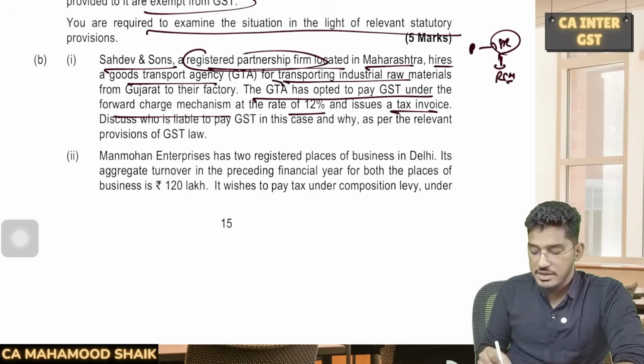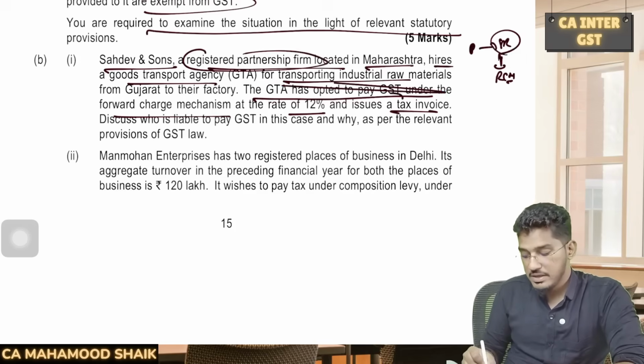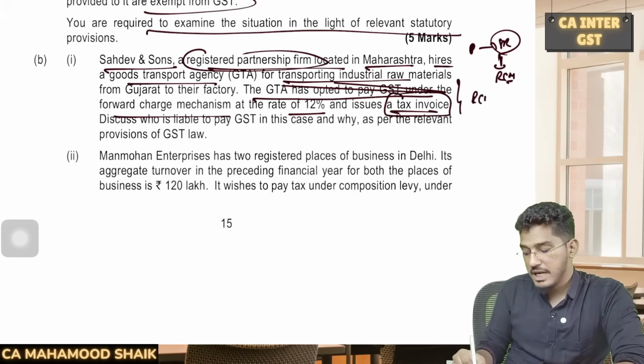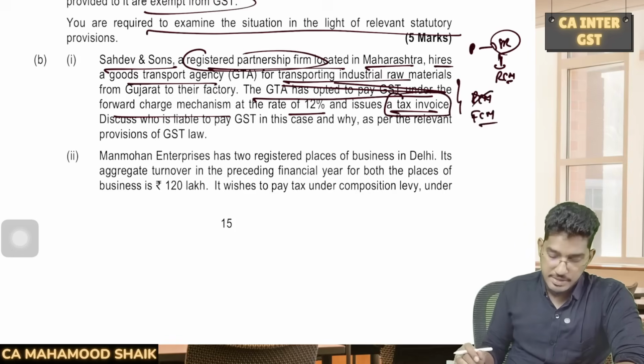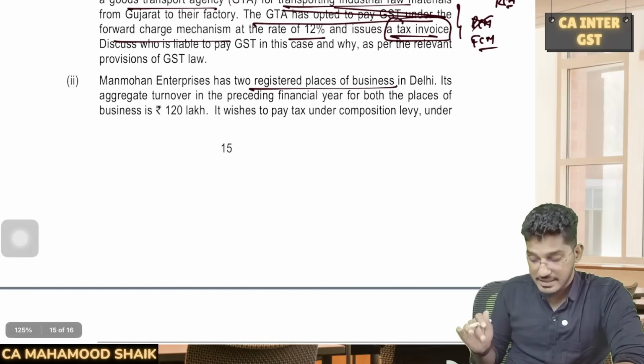So in the given case, the GTA itself has opted to pay tax under the forward charge mechanism at the rate of 12%, and they have also given the tax invoice. So that's why here a reverse charge mechanism will not become applicable. That GTA only will pay the GST under forward charge mechanism. Next. Manmohan Enterprises has 2 registered places of business in Delhi.